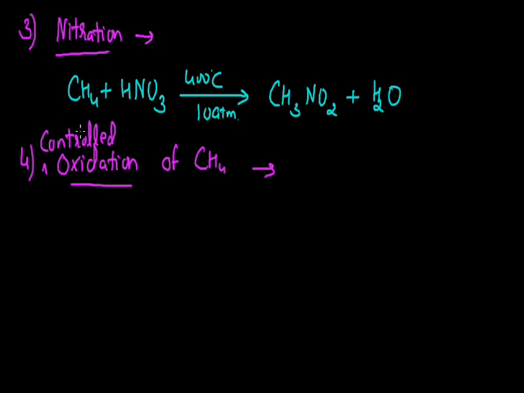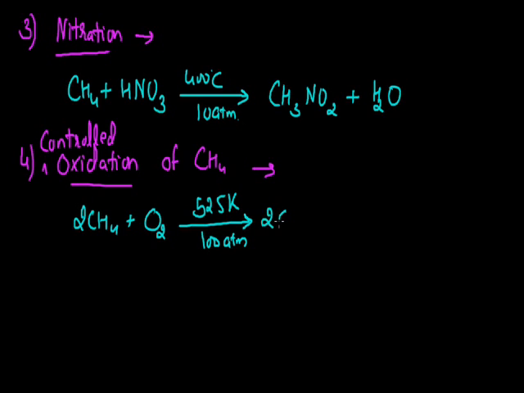By the controlled oxidation of this methane, the very first thing we get is the formation of an alcohol, and that is methanol here. If we take two molecules of methane, when it is made to react with oxygen, the reaction occurs at 525 Kelvin, and the pressure required for this reaction is 100 atmospheric pressure. By this reaction, the limited oxidation or controlled oxidation occurs for this compound, and the result is the formation of methanol.